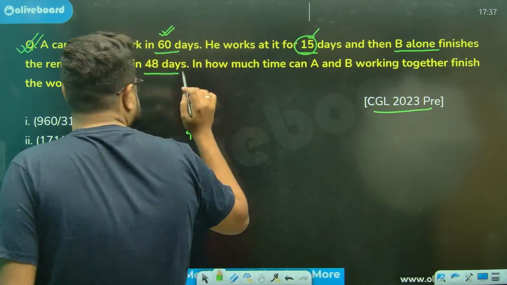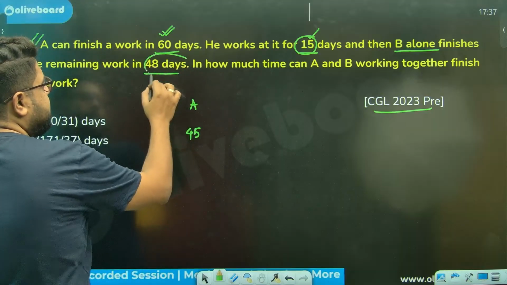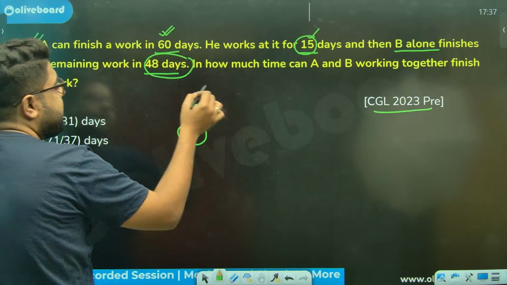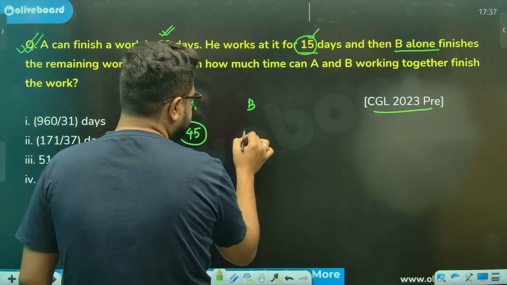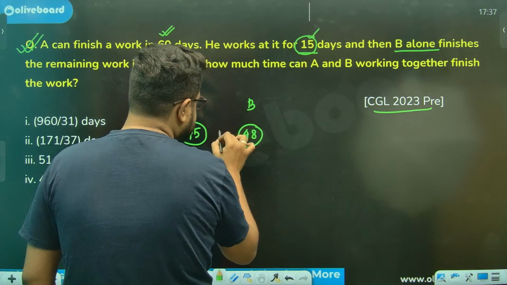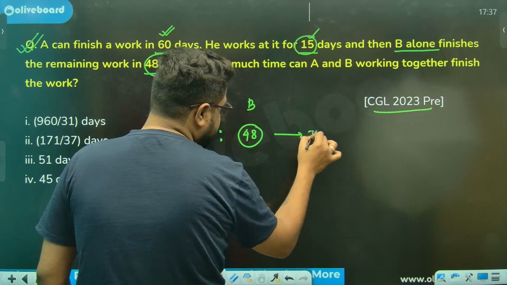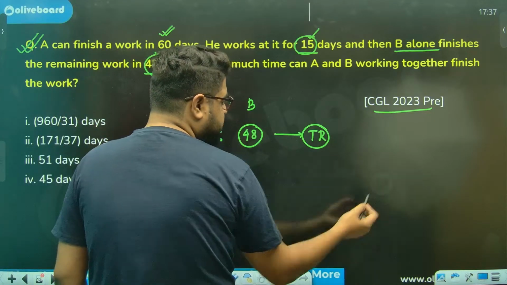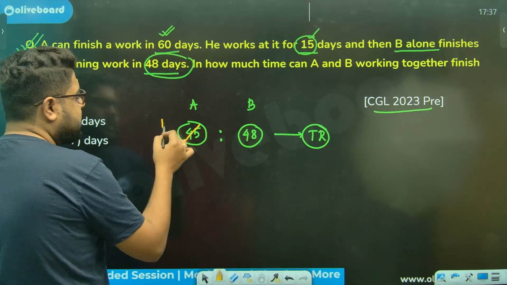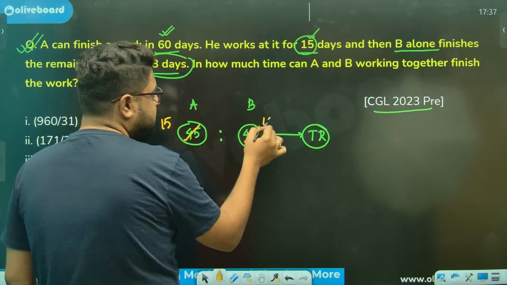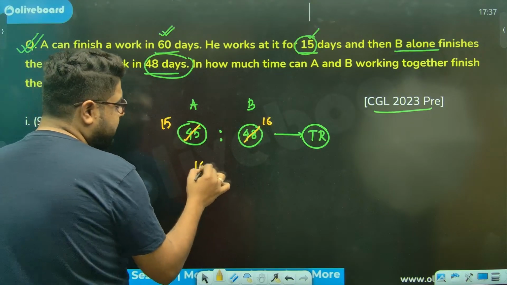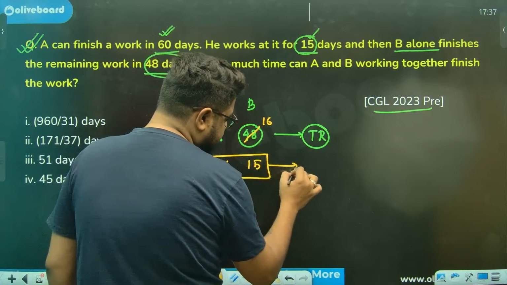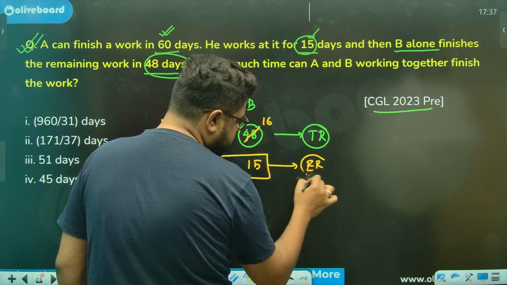Now, that same remaining work, B alone is finishing in 48 days. Sir, so can I say this is the time ratio between A and B? This is the time ratio between A and B. So 3 se karoge to 15 and this is 16. So efficiency ratio will be 16 ratio 15, sir. Opposite. This is going to be the ER, efficiency ratio.